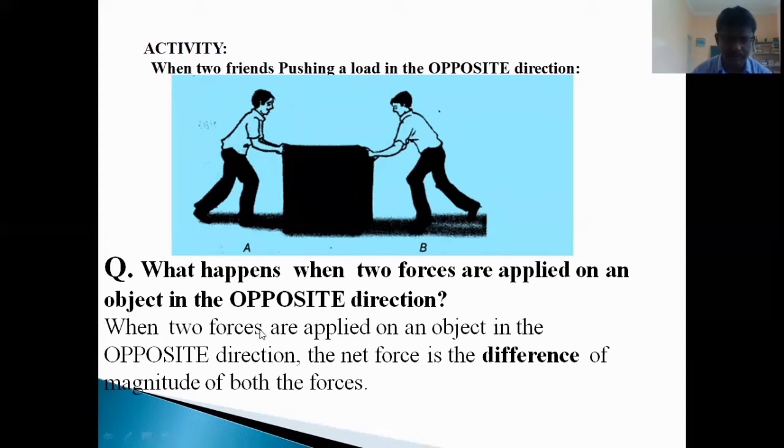When two forces are applied on an object in the opposite direction, the net force is the difference of the magnitudes of both the forces. Now the question arises, in which direction will it move?